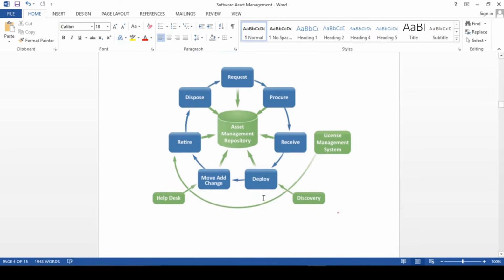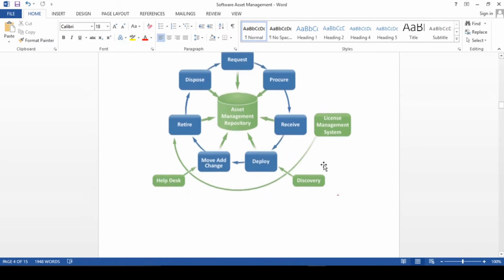Fine. So in this case, guys, deploy, as you can see here, discovery tool, we are using any, if you are using an SCCM tool also to deploy or make that installation in the installation table, then it's fine. In both cases you can use it, and it could be discovery or SCCM also.